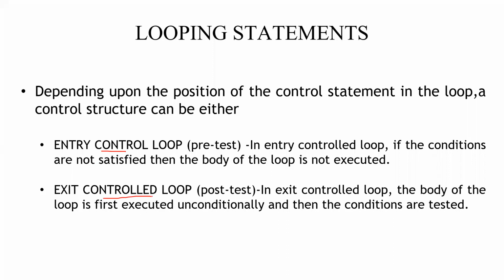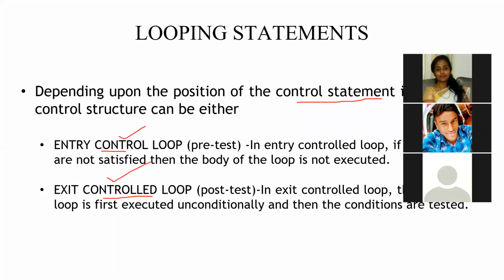Entry control loop is also known as the pre-test loop. An exit control loop is also known as the post-test loop. Depending upon the position of the control statements in a loop, a control structure can be either an entry control loop or an exit control loop.